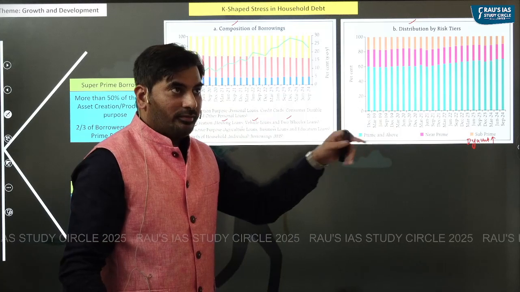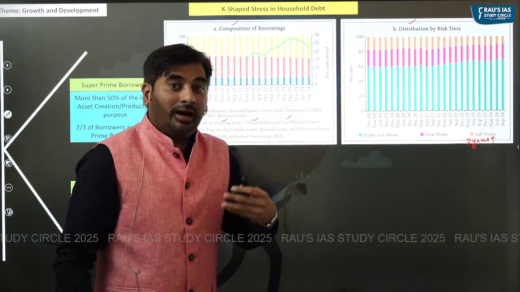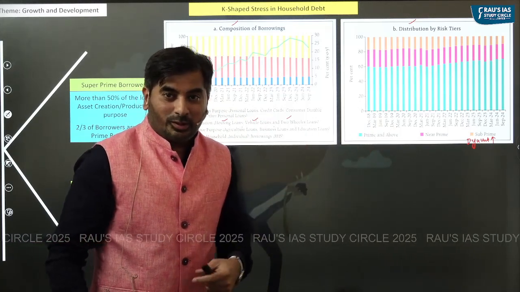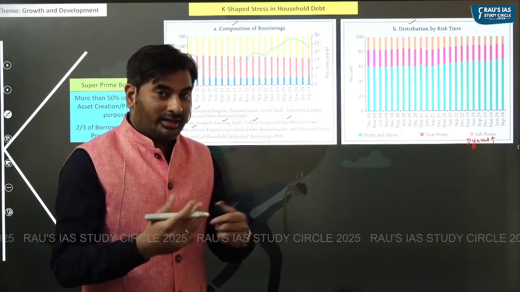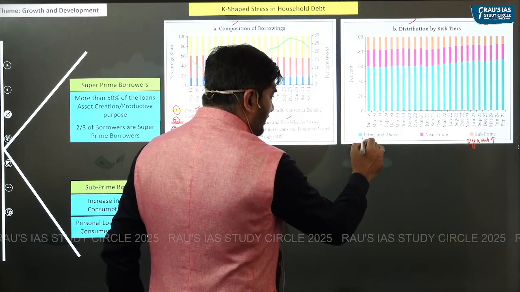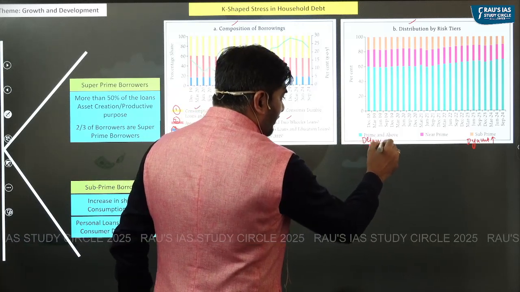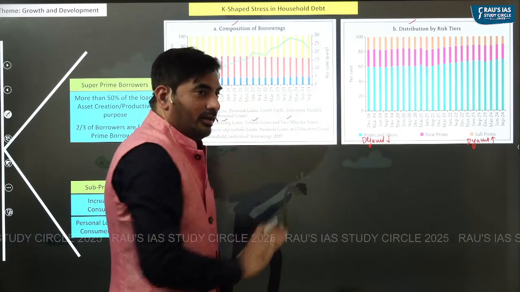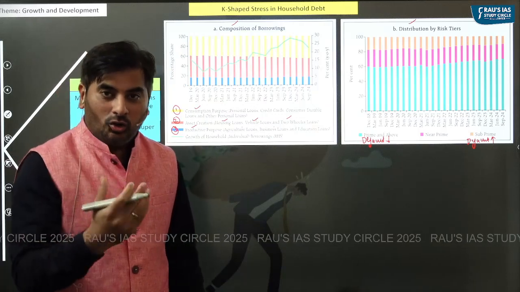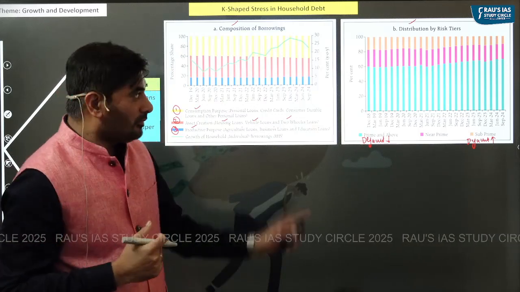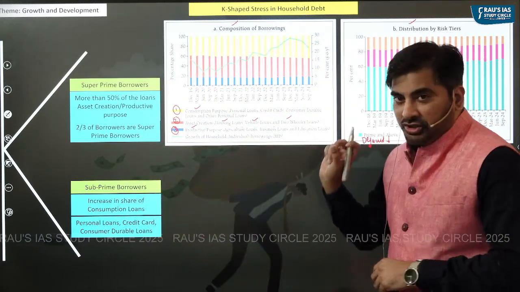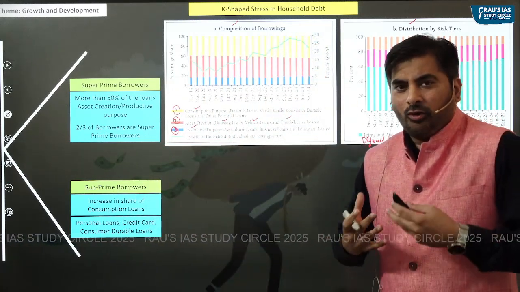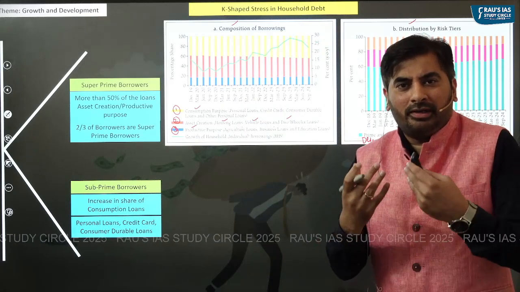Prime borrowers means these people have high credit worthiness. They have higher capacity to repay loans. If they have higher capacity to repay loans, the probability of default by these people is considerably lower, right? So let's first focus on the composition and try to identify for what purpose are people taking loans.